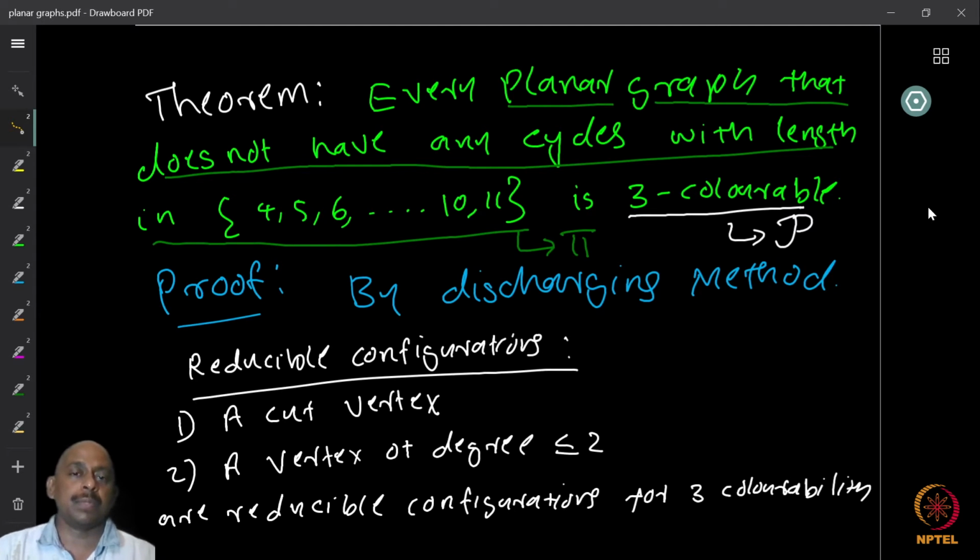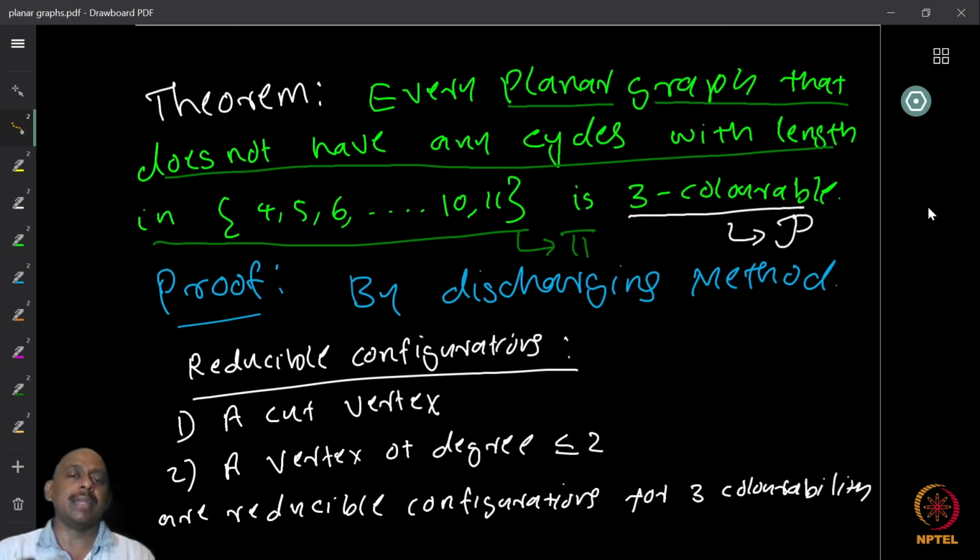So we are going to prove the following theorem: every planar graph that does not have cycles of length 4, 5, 6, 7, etc., up to 11 — there is no 4-cycle, 5-cycle, 6-cycle, 7-cycle, no 10-cycle, no 11-cycle — is 3-colorable. So we have just made it weaker by adding more forbidden cycles, right? And we are going to prove it using the discharging method.